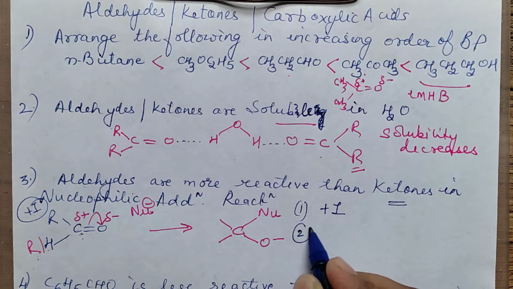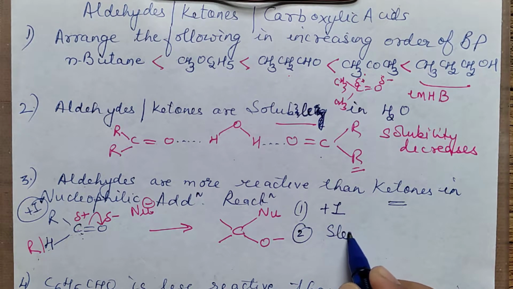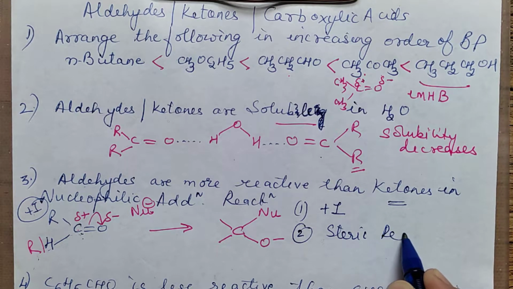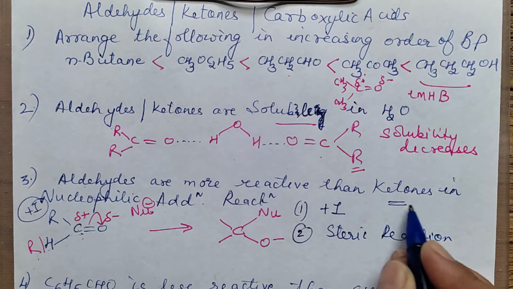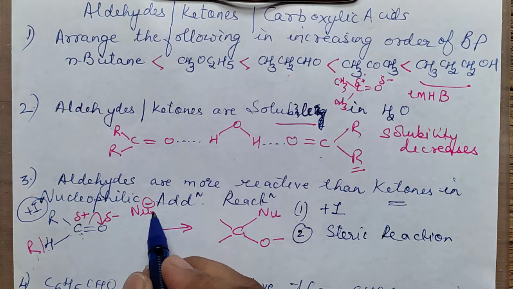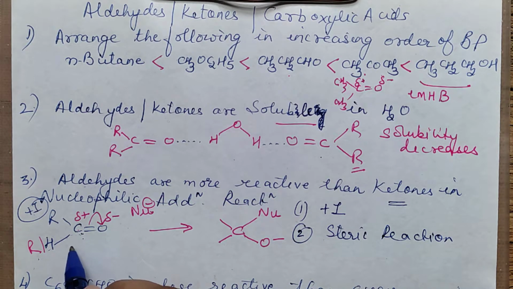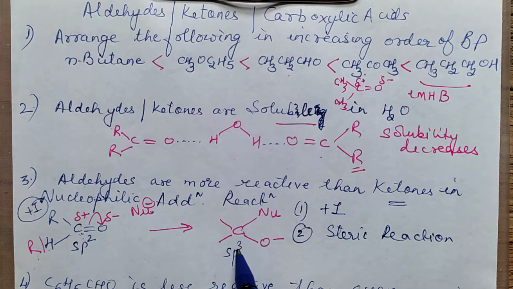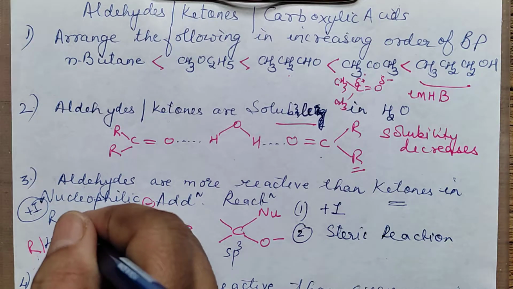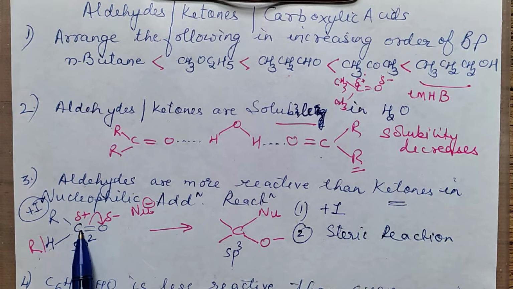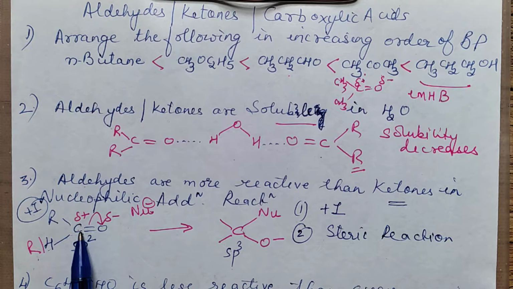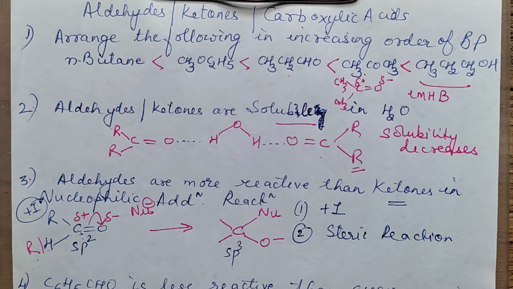The second reason you will write is the steric reason. What is that steric reason? When it is ketone, both are alkyl, the nucleophile is getting attached onto it, because here it is sp2 hybridized and here it is sp3 hybridized. So when the nucleophile is coming and getting attached, it will not be able to attach to this carbon atom because of the bulky alkyl groups. So the more the alkyl groups, the lesser will be the reactivity towards nucleophilic addition reaction.